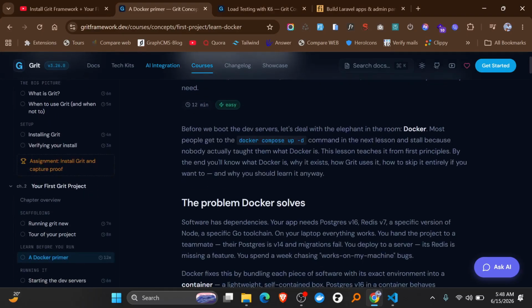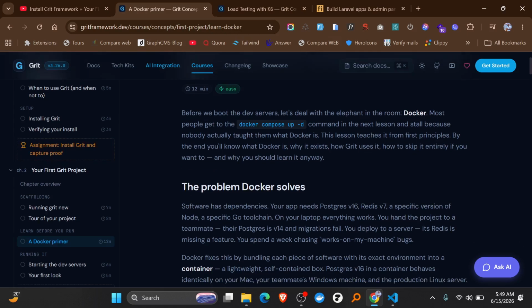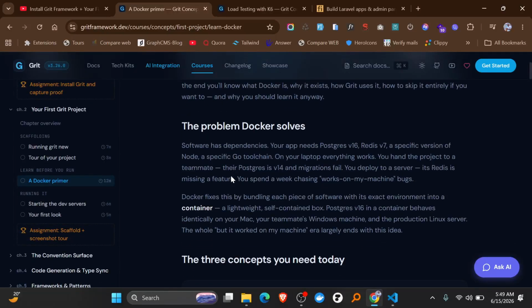So before we boot the dev servers, let's deal with the elephant in the room: Docker. Most people get the Docker compose app command in the next lesson and stall because nobody actually told them what Docker is. So in this lesson, we're going to cover what Docker is, why it exists, and how Git uses it.